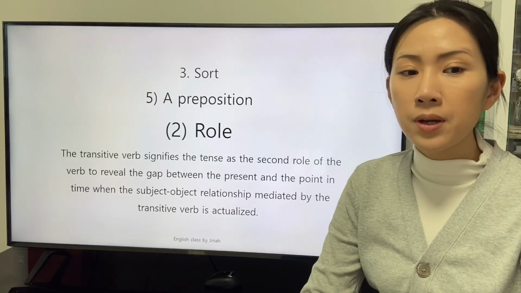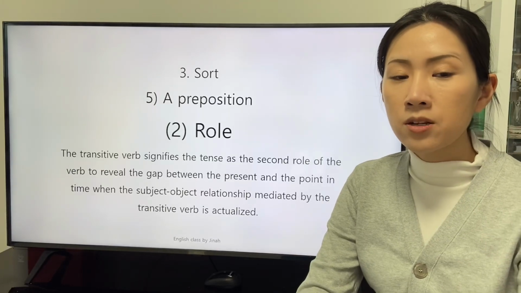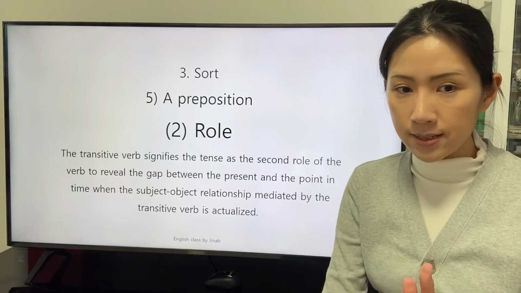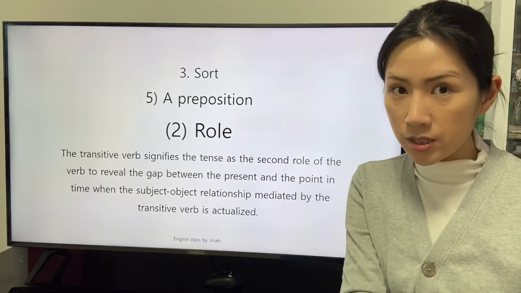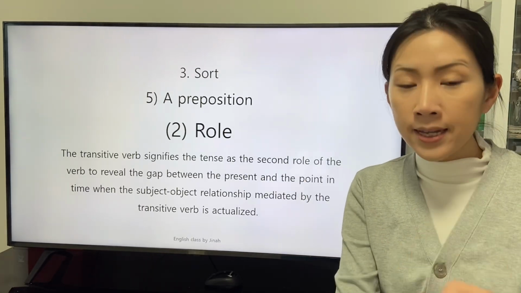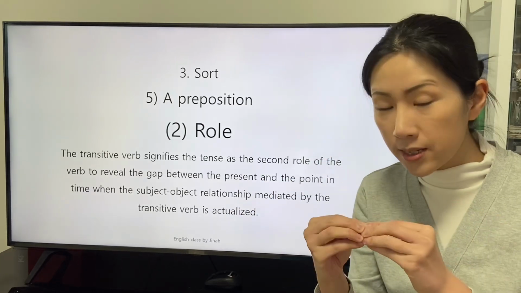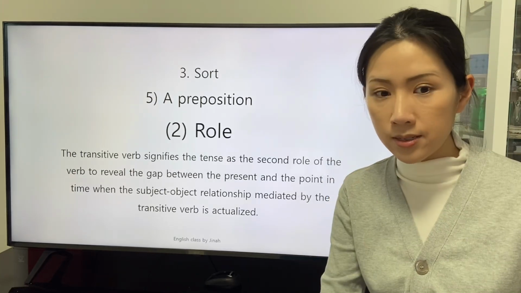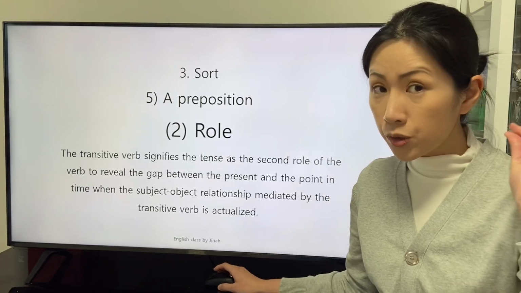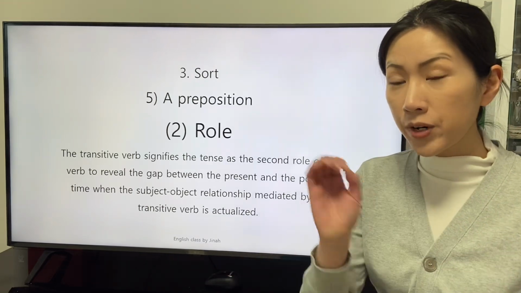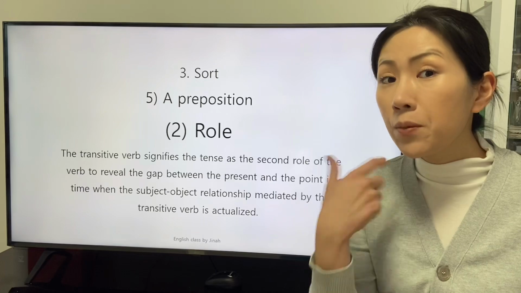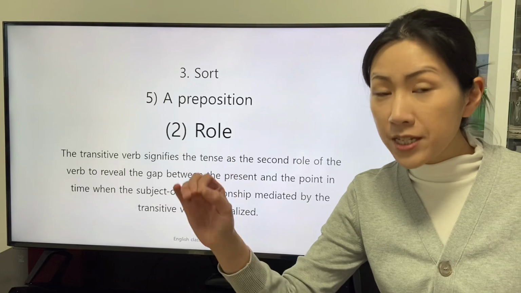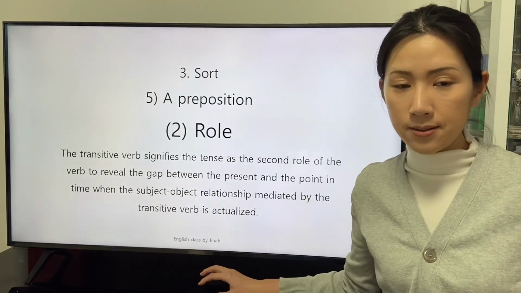The transitive verb signifies the tense as the second role of the verb to reveal the gap between the present when the speaker states the clause in the conversation with the listeners, and the point in time when the subject-object relationship mediated by the transitive verb is actualized. The transitivity described by the transitive verb reveals the information about the gap between the present and the time when the definition of the transitive verb is actualized.